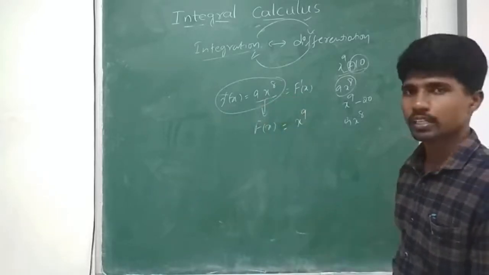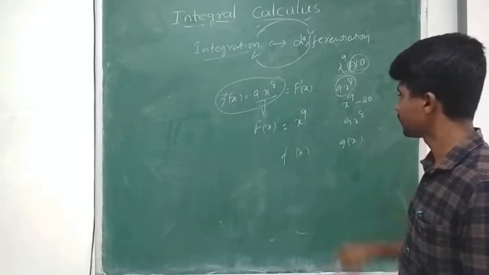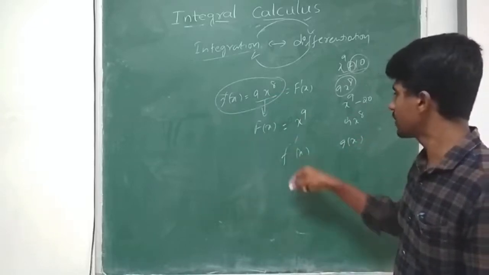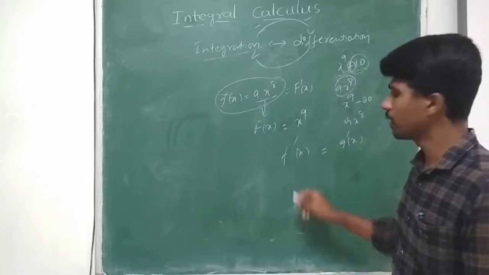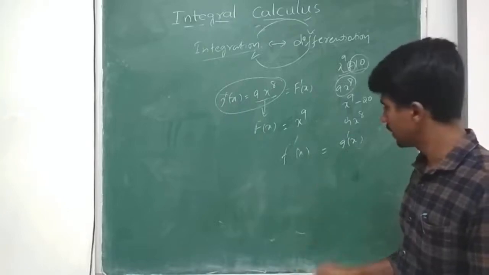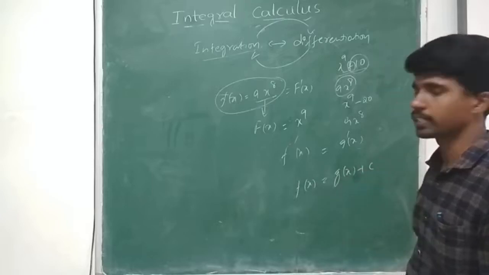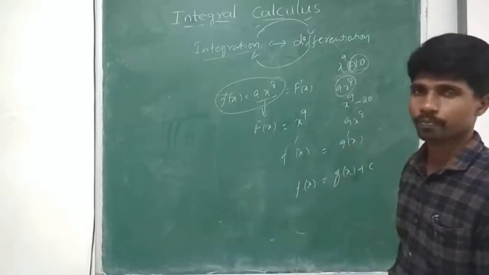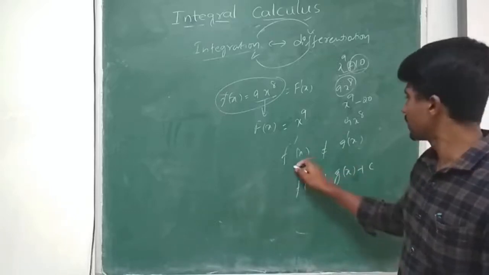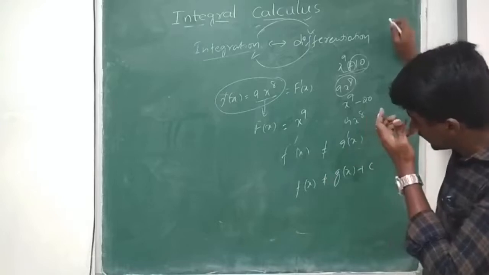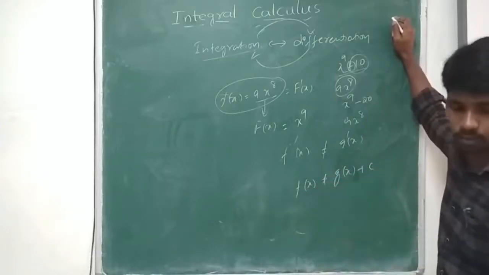It won't change. If I have two functions f of x and g of x, at any cost f dash of x will not be equal to g of x. If these two are equal, then f of x must be equal to g of x plus some constant. Then only it happens. If f dash of x and g dash of x are equal, it is nothing but f of x is equal to g of x plus one constant.